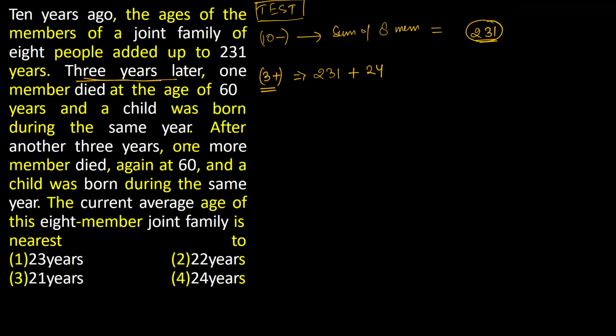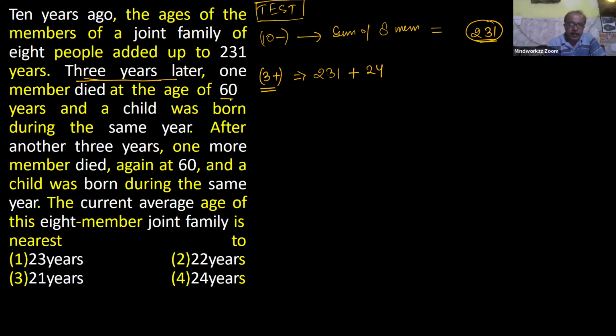24 years extra. And one member died at the age of 60, so subtract this 60. And a child was born during the same year, so it means plus 0. Why 0? Because at this time, the age of that child is 0. So again there are 8 members, one member died and one was born. The total sum in this situation is minus 36 from 231, which is 195. Got it, everyone? Yes, sir.